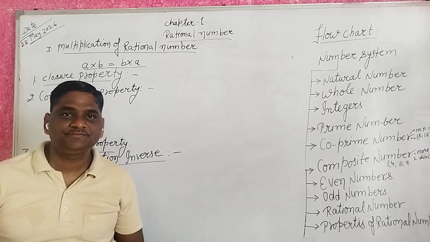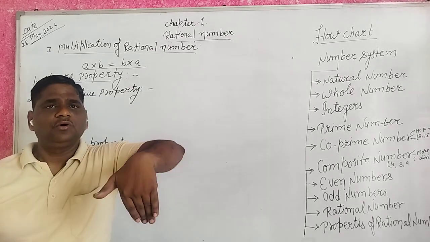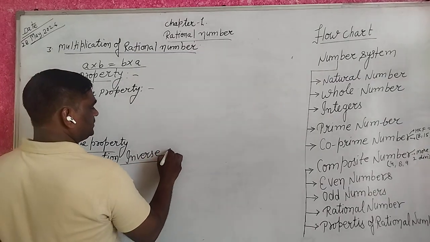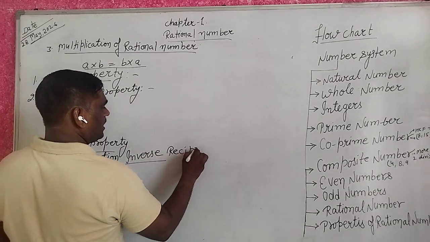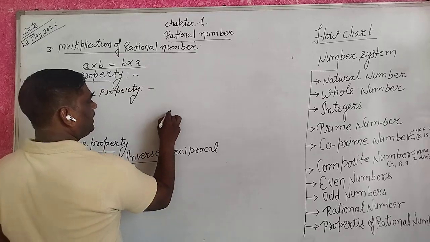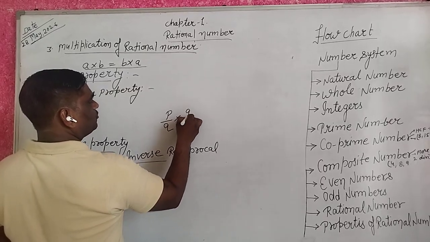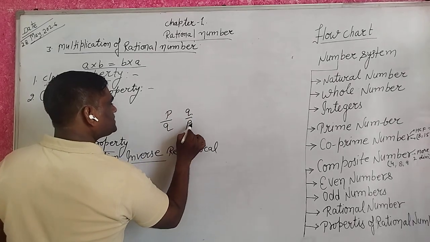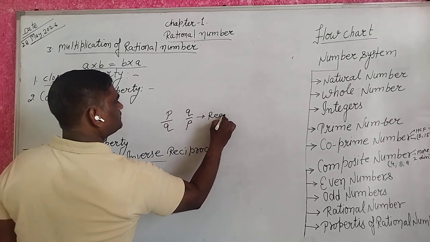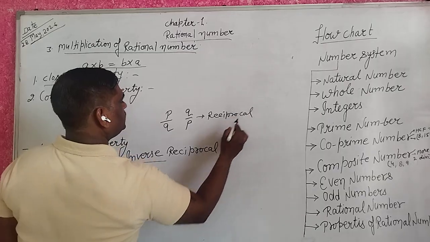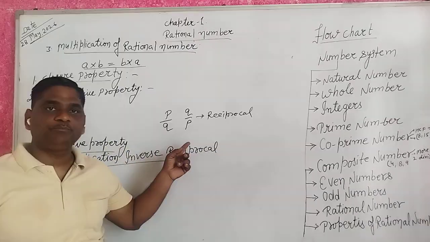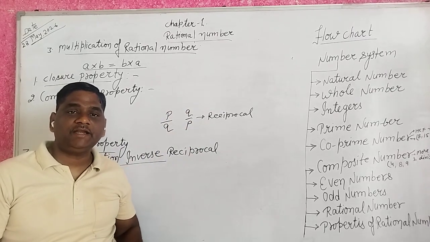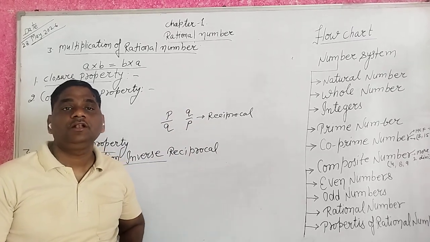Inverse, reciprocal. Yes, you know that reciprocal of P upon Q is equal to Q upon P. That is reciprocal. When numerator becomes denominator and denominator becomes numerator, that is known as reciprocal.